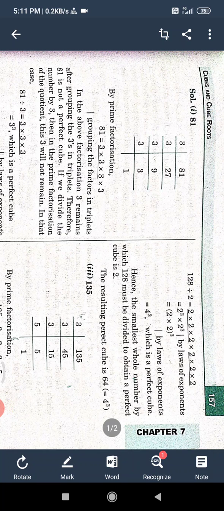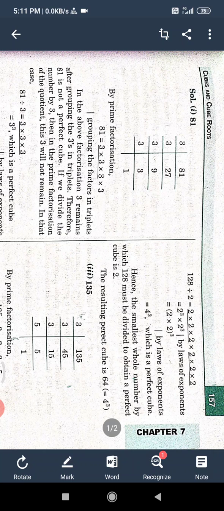Now today we will continue exercise 7.1 question 3. The given numbers are not perfect cubes. By which smallest number should we divide so that we obtain a perfect cube? Okay, now here is the first question: 81.